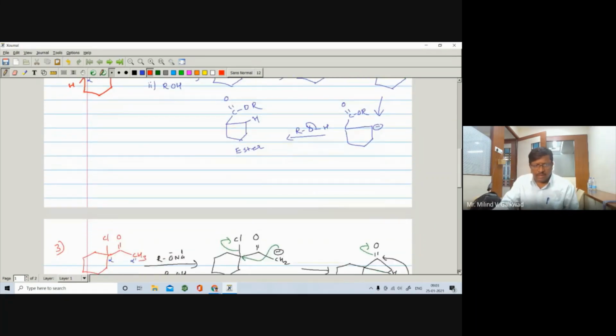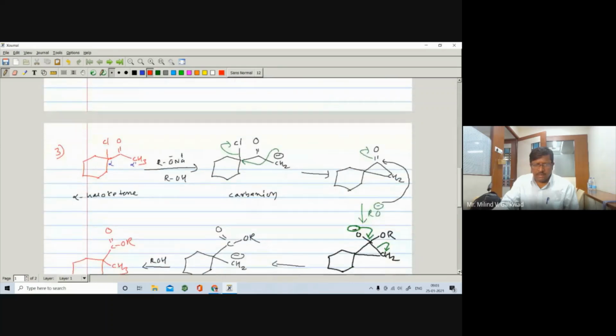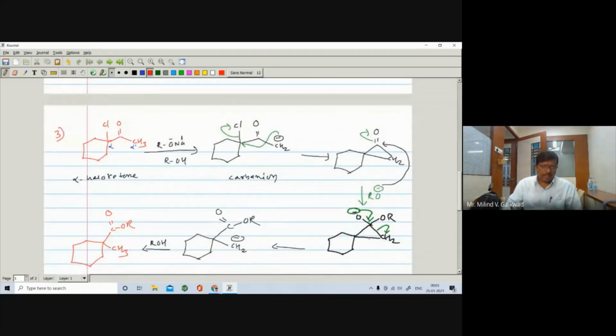Then we have taken different types of R. But there is the presence of only one alpha hydrogen atom, so that we can get the corresponding product, and we can write down the corresponding final compound.